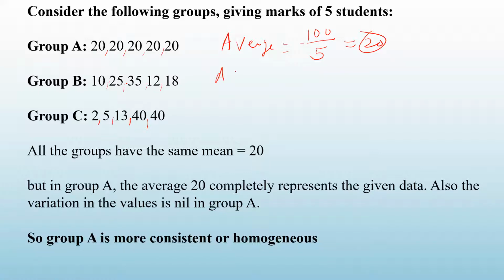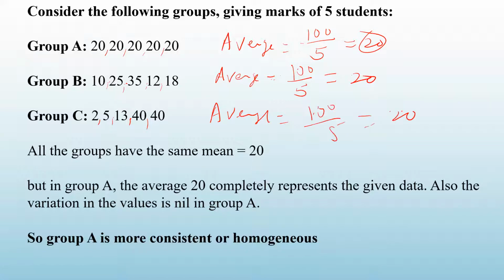Find out the average. Add all these marks. So if you have the calculator, 10 plus 25 plus 35 plus 12 plus 18. कितना आ रहा है? Is it also 100? Yes, 100 divided by 5. इस ग्रुप का एवरेज भी कितना आ गया? 20 आ गया. What about the third group? थर्ड ग्रुप का 2 plus 5 plus 13 plus 40 plus 40 कितना? 100 divided by 5. इसका भी 20 आ गया.